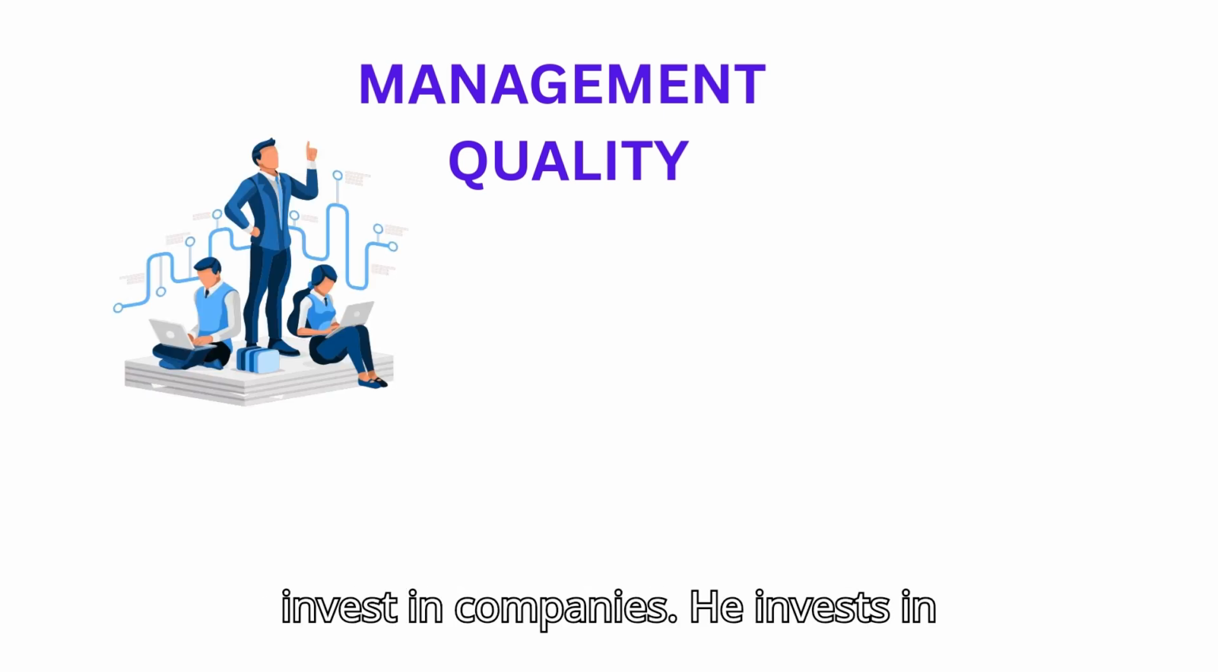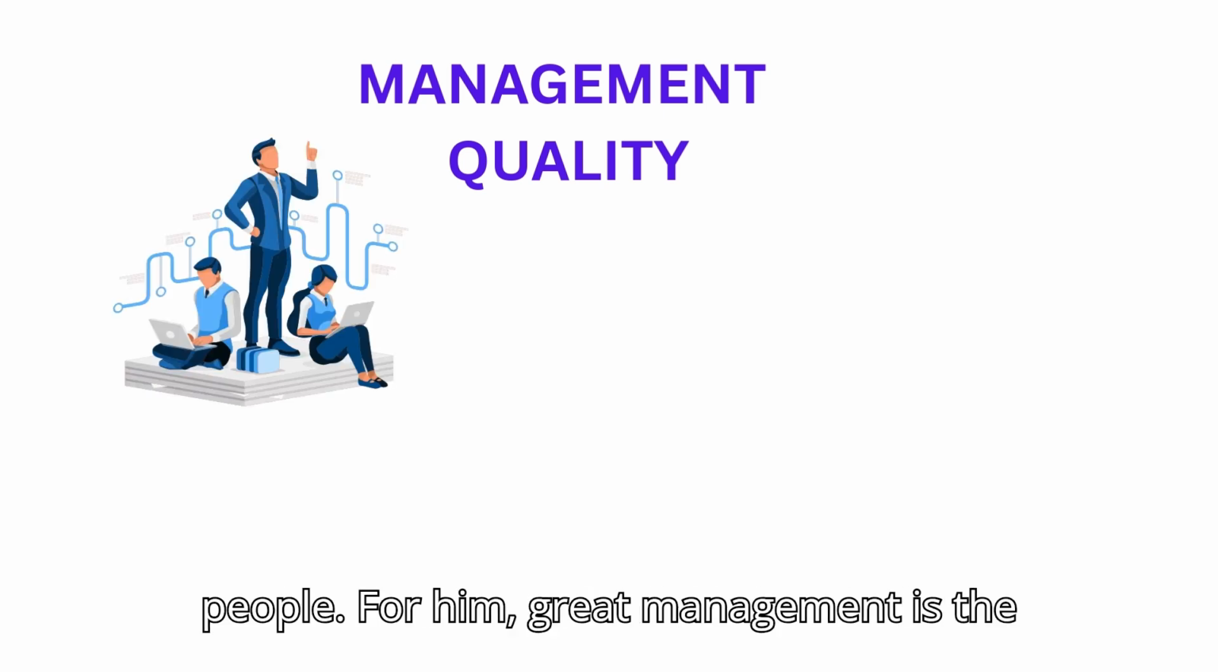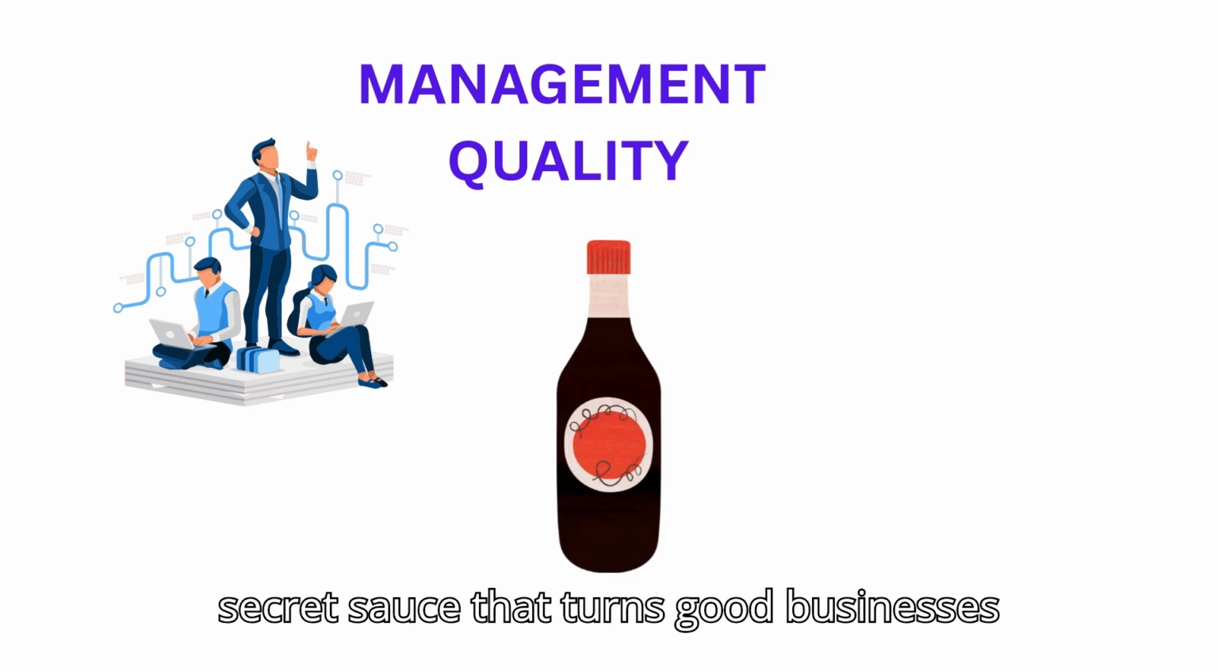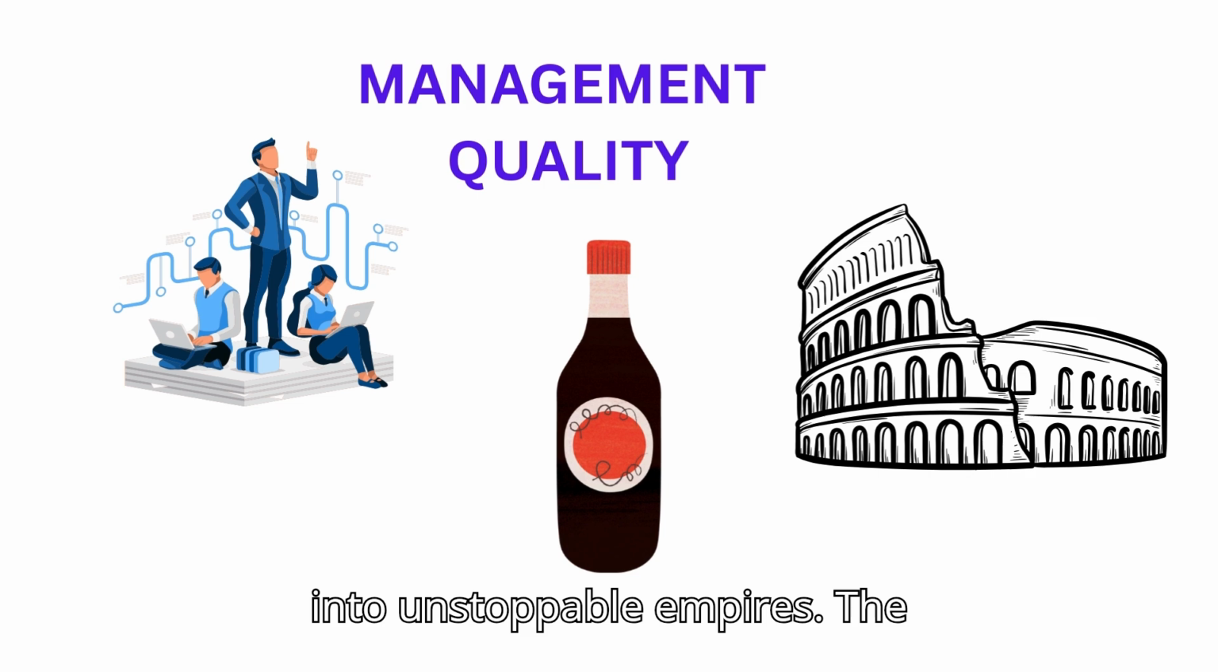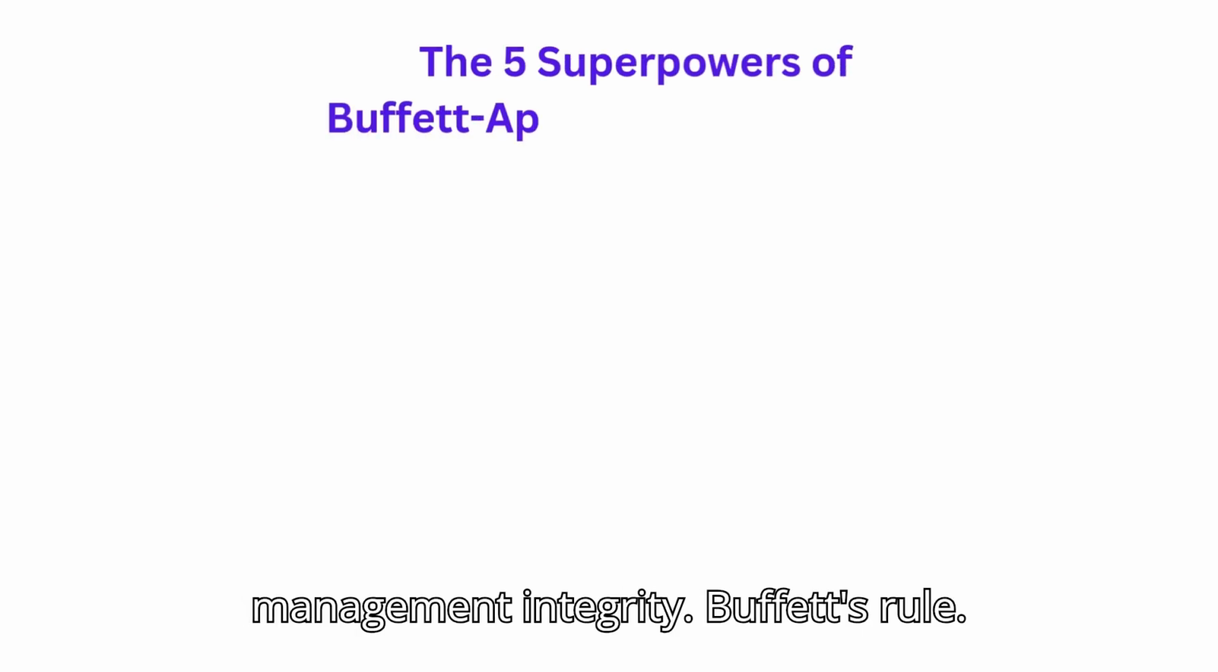Management quality. Warren Buffett doesn't just invest in companies, he invests in people. For him, great management is the secret sauce that turns good businesses into unstoppable empires. The 5 superpowers of Buffett-approved management: integrity.